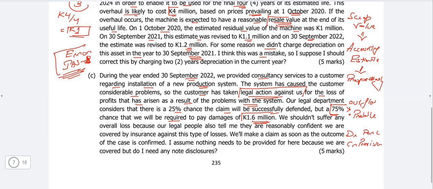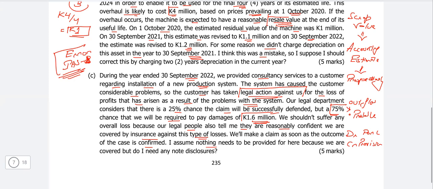We shouldn't suffer any overall loss because our legal people also tell me they are reasonably confident that we covered the insurance against this type of losses. So we know that even if the claim is insured, the asset cannot be netted off with the liability. The asset should be recorded separately if it is virtually certain that they will receive the claim. But if it is probable, they should record it as a contingent asset and they could not record that as a receivable. But the outflow is confirmed, probable, it should be recorded as a provision. So we will make a claim as soon as the outcome of the case is confirmed.